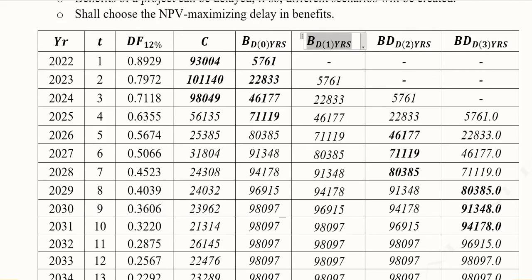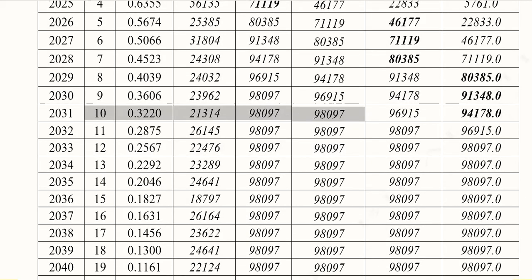Then we have the benefits delayed by 1 year. Now definitely a 1 year delay will happen, and we can see that the same values are being shifted one step downwards. And that's where the constant value starts. It was starting at the 9th year, but now it is starting from the 10th year, and it remains the same.